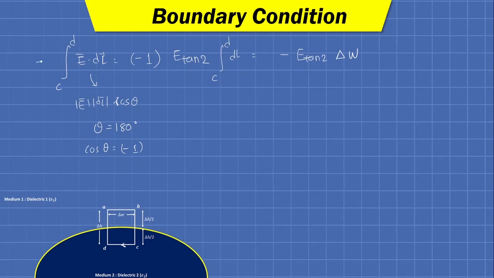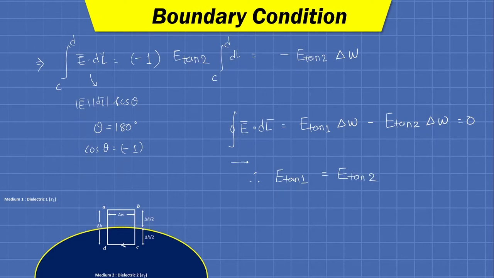Now putting both these values, that is integration from C to D E bar dot dl bar and integration from A to B E bar dot dl bar, in the first equation, we can write closed integration of E bar dot dl bar equals E tan 1 delta W minus E tan 2 delta W, which is equal to 0. So we can write E tan 1 equals E tan 2.